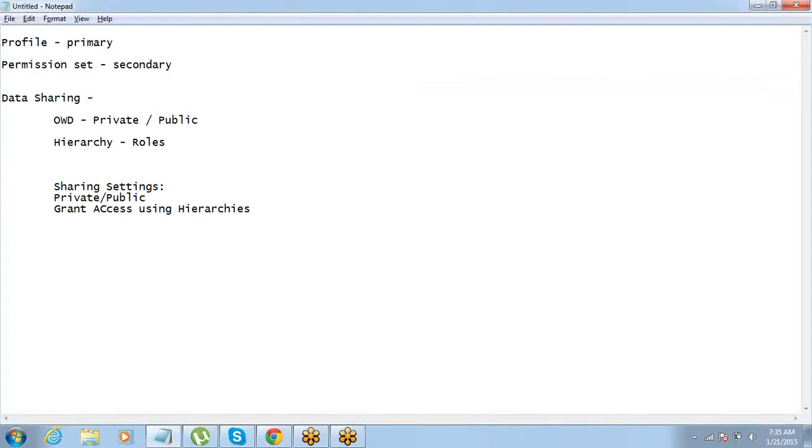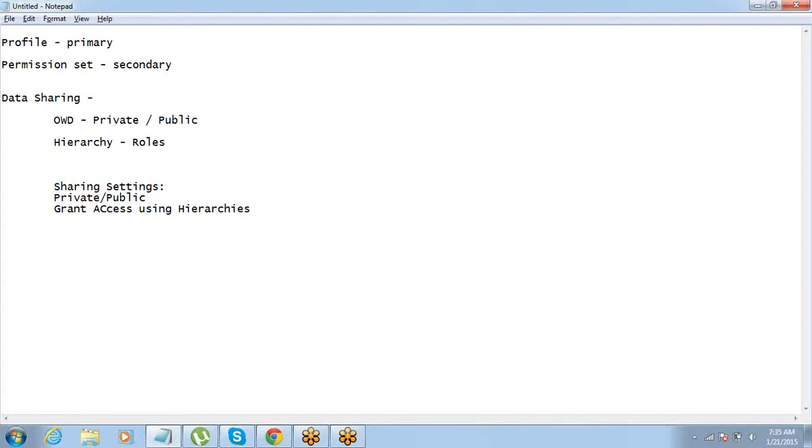If someone needs access to my data, let's say we are all in the same team, and Sai Krishna is going to go on leave from tomorrow. The data in our company is private. Me and Sai Krishna both work at the same level, so no one is a manager. But Sai Krishna is going on leave, and for 2 weeks he will not be here. The company wants me to look after his accounts and opportunities for 2 weeks.